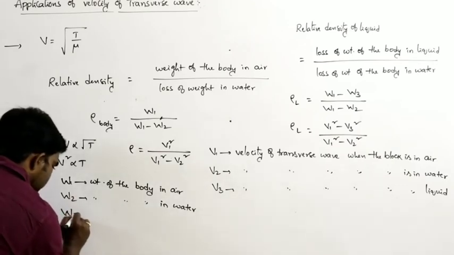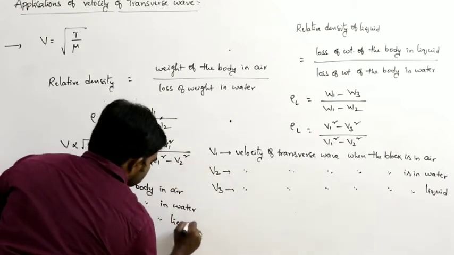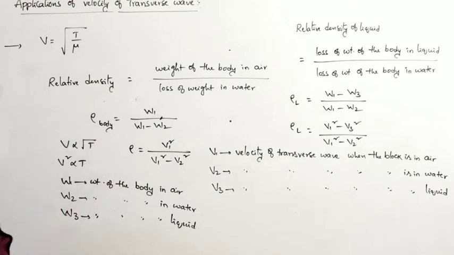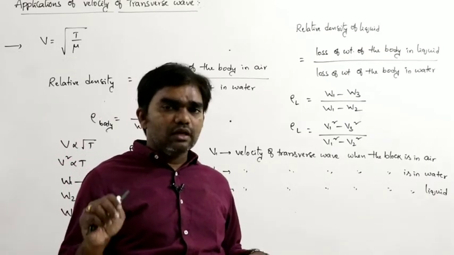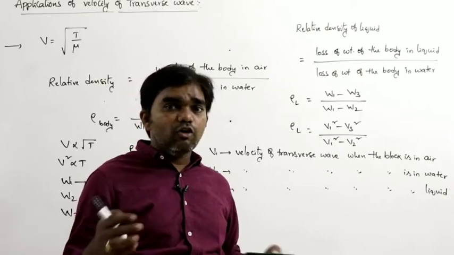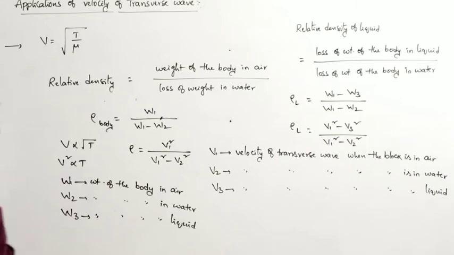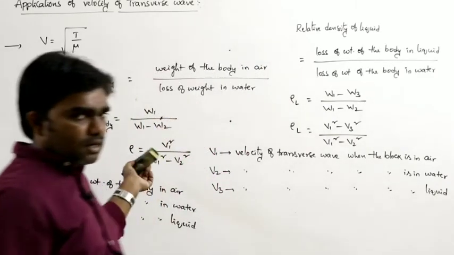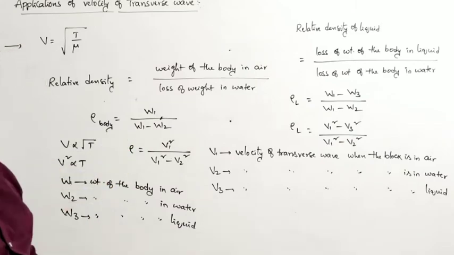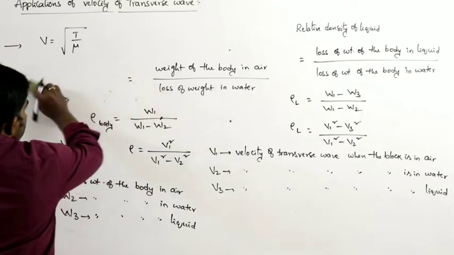And W3 is the weight of the body in a liquid other than water. So W1 minus W3 means how much it loses its weight when it is immersed in the liquid. So that is the situation. This is relative density, and relative density of the liquid, like this, two cases. Mainly it is based on mechanical properties of fluids, so you must remember this relative density concept.